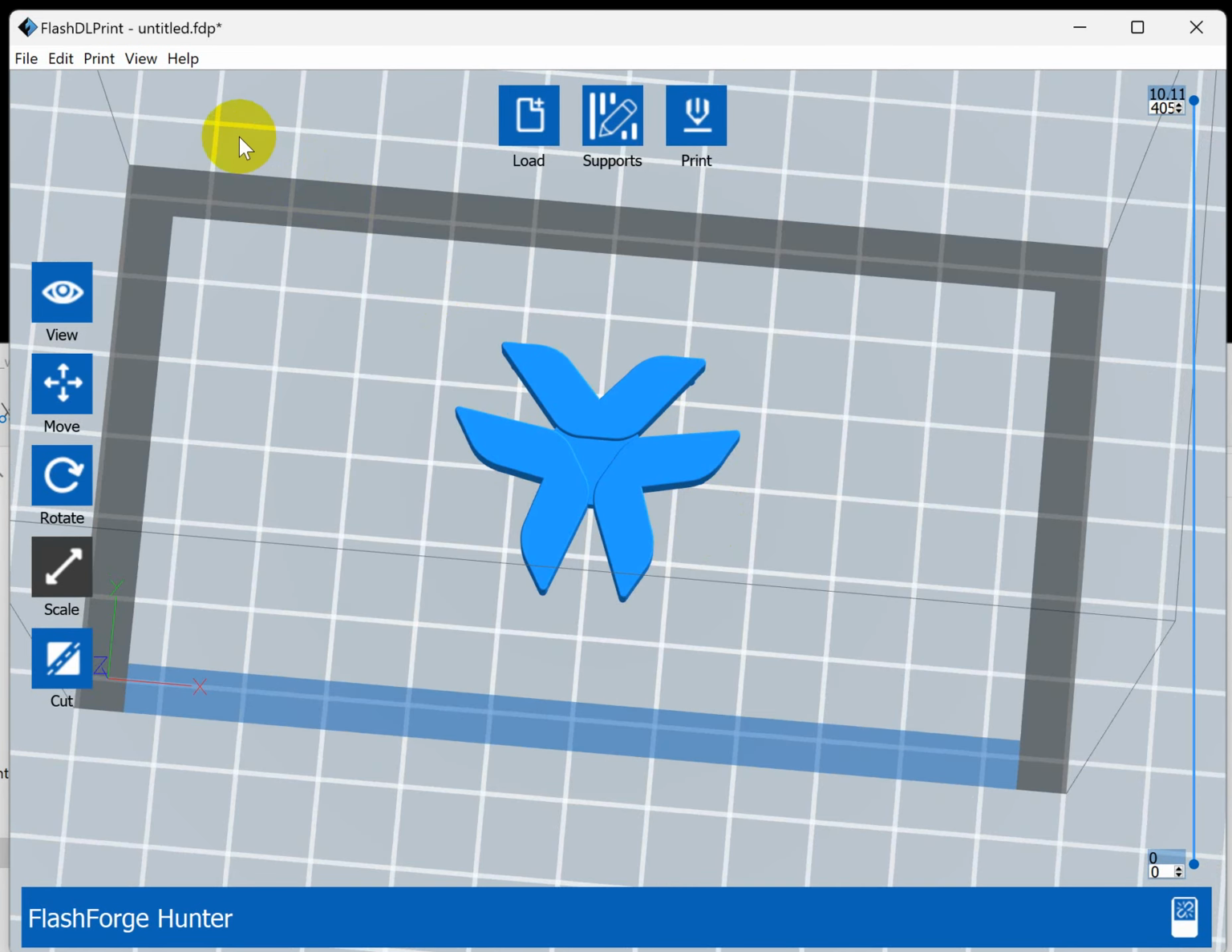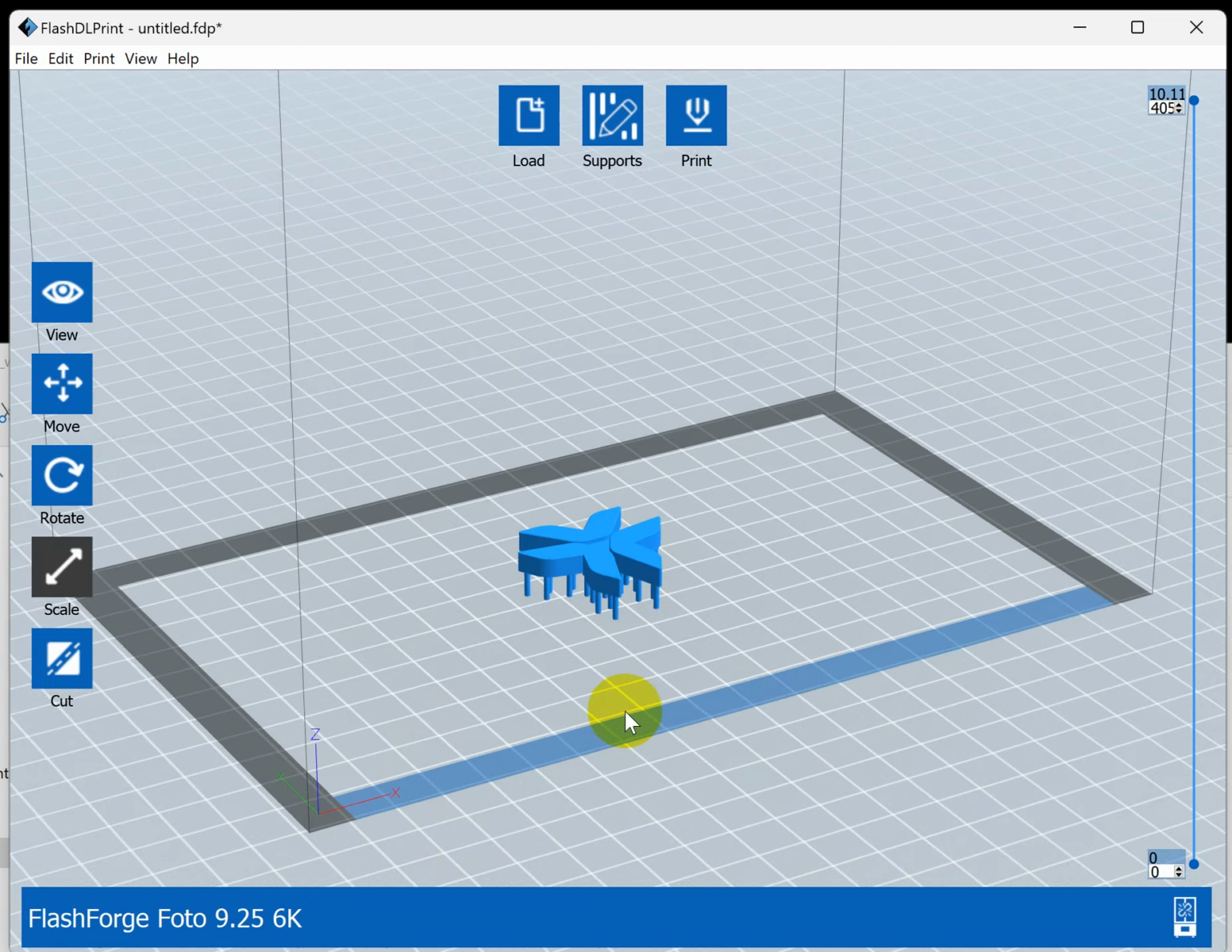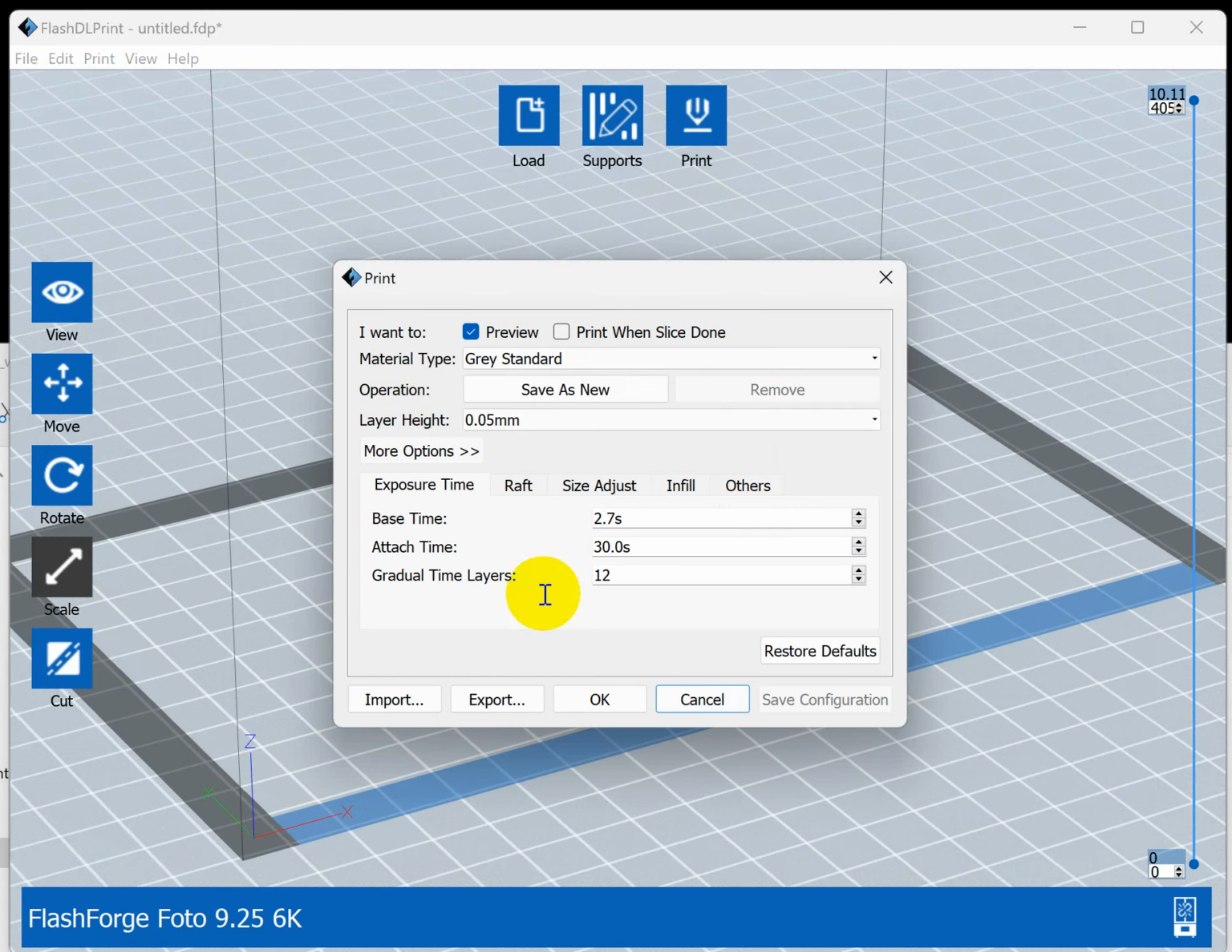But if we want to print with the photo machines, so we need to change it to photo 6.9, okay, 9.25 6K, okay, and here we make the same